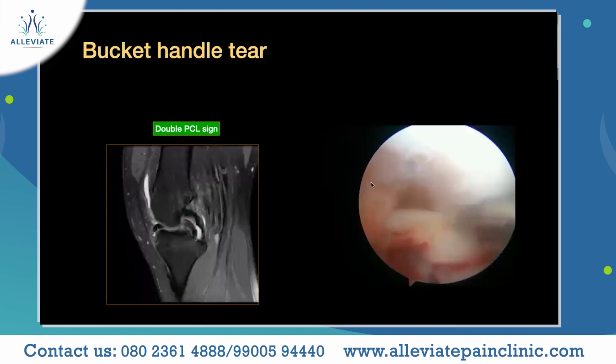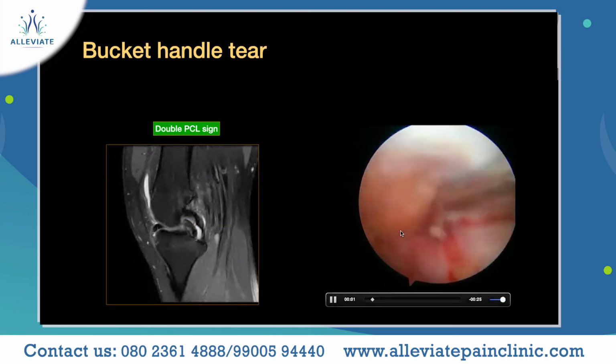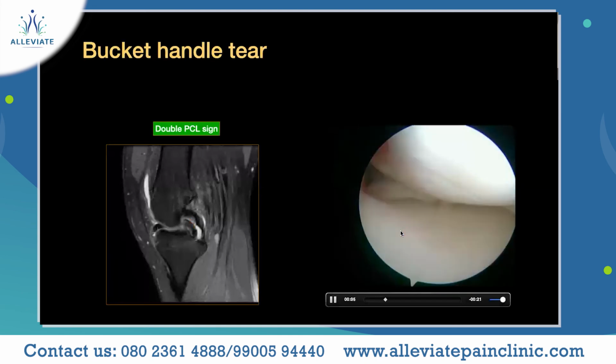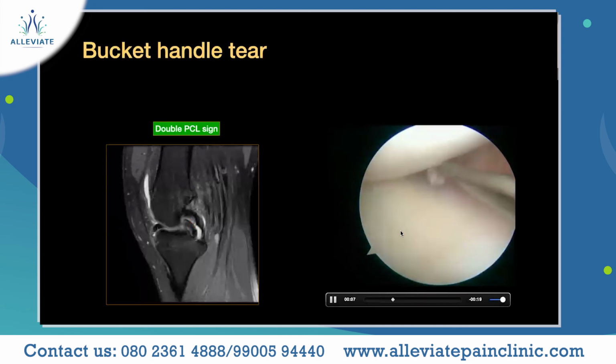So next is the bucket handle tear. The bucket handle tear is one of the most painful, and it gives a lot of symptoms. So here the meniscus is torn and it's flipped into the knee joint. So that's why you will have a locking episode.